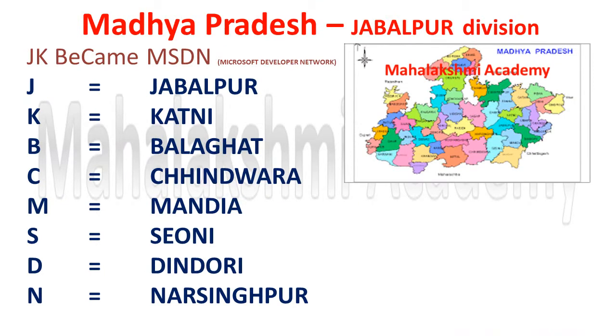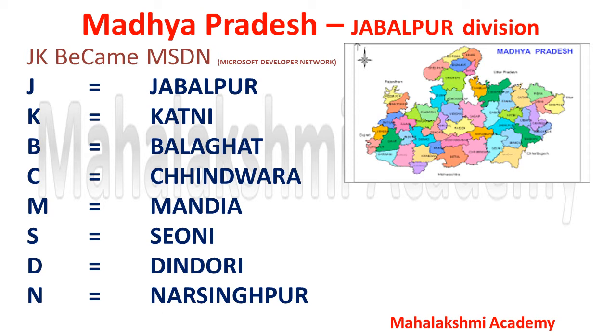Next division is Jabalpur division. So our short code here is Jammu Kashmir became MSDN. So MSDN is Microsoft Developer Network. Those who are in the IT field can understand that MSDN is Microsoft Developer Network. So Jammu Kashmir became MSDN.